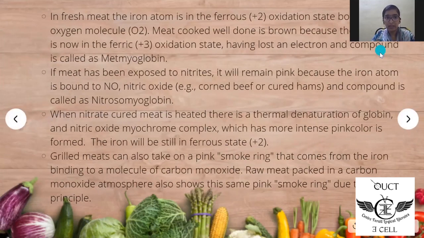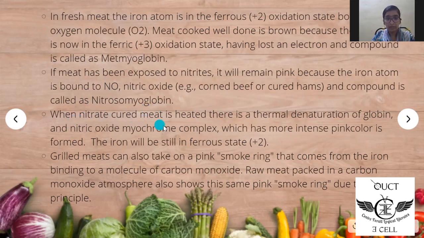In fresh meat, the iron atom is in the ferrous, that is plus 2 oxidation state, bound to an oxygen molecule. When meat is cooked well, it is brown because the iron atom has now become plus 3 oxidation state, losing an electron, and this compound is known as metmyoglobin. If meat has been exposed to nitrites, it will remain pink because the iron atom is bound to nitric oxide. Examples are corned beef or cured meats, and this compound is known as nitrosomyoglobin.